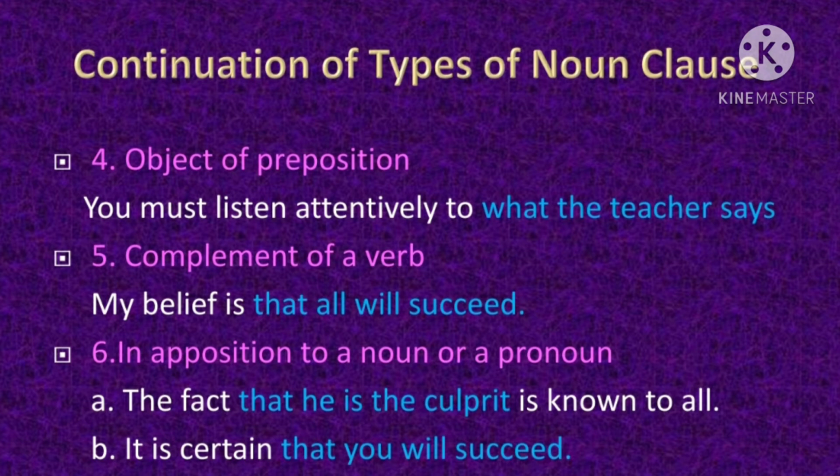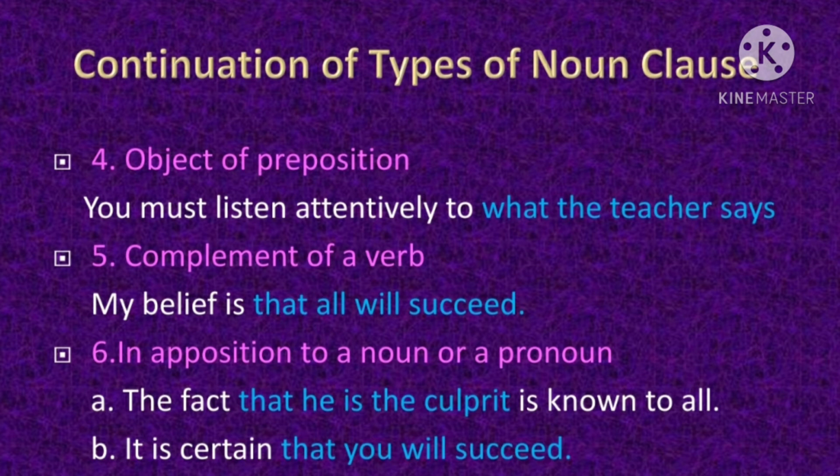My belief is that all will succeed. Here again, the noun clause has fallen into the object's place. So my belief is what? That all will succeed. So whenever the noun clause functions as a complement of a verb, you will ask the question what to the main clause and you get the answer in the subordinate clause. So my belief is, main clause, and the subordinate noun clause is that all will succeed.